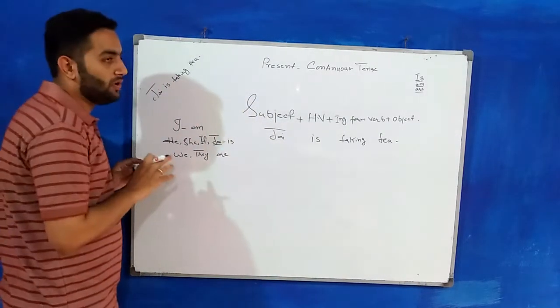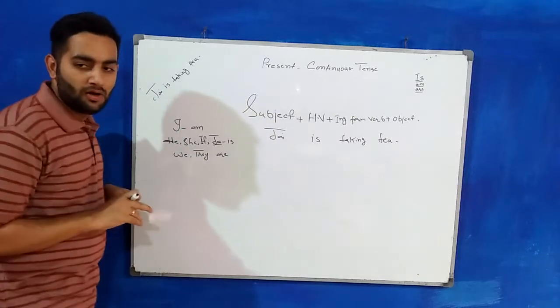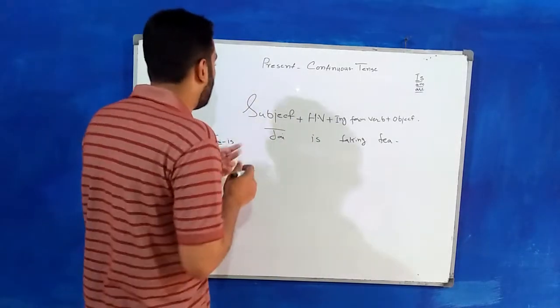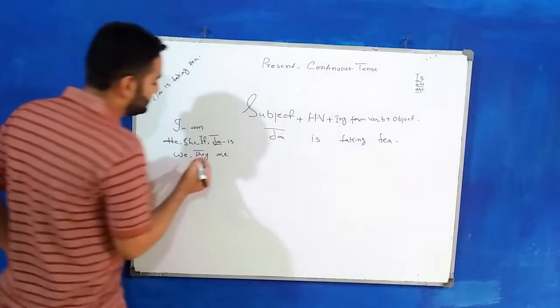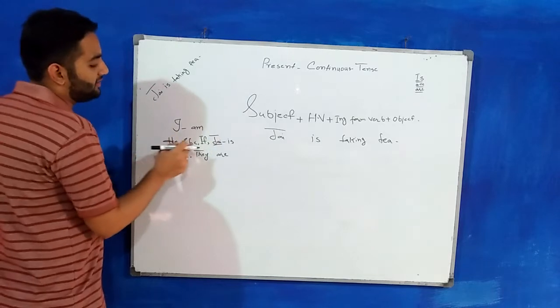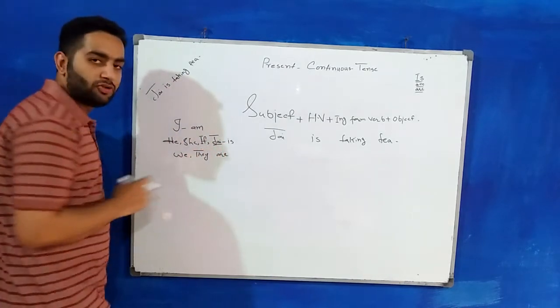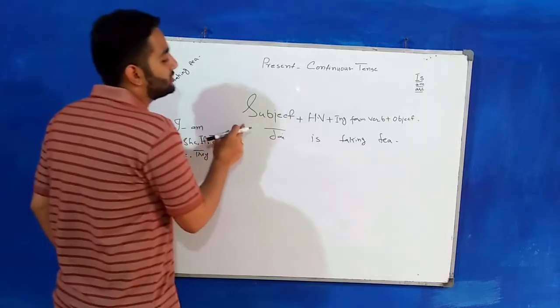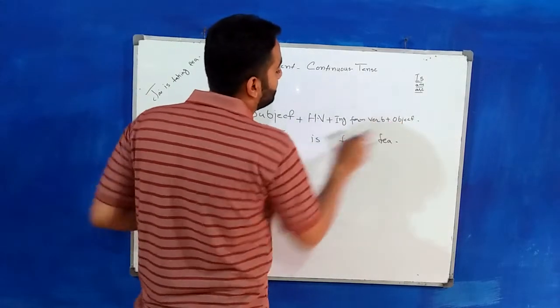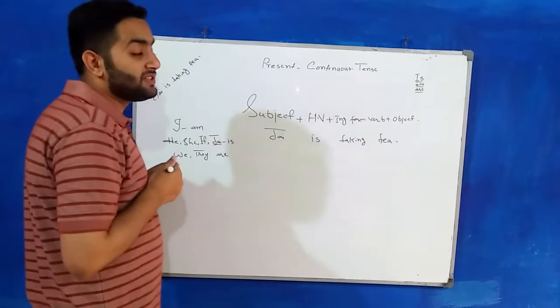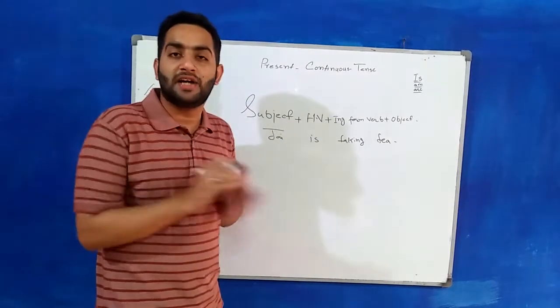And with the plural like boys, girls, teachers, we have to use are as well. So Jay is taking tea. You can see I am; he, she, it, or any name we have to use is; we, they, we have to use are. Okay. So subject plus helping verb, ing form, and the object. This is the structure of the simple present continuous tense.